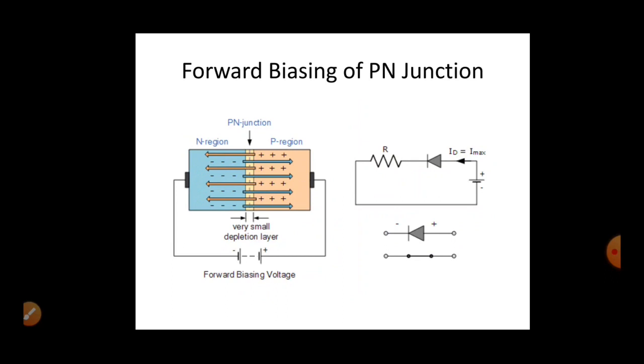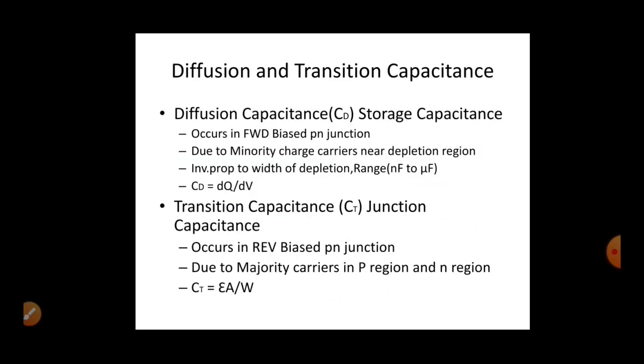So what will happen between the depletion region, holes from the P region accumulate in the N region, and electrons from the N region accumulate near the depletion region of the P region. So at that time the capacitance occurs, that is diffusion capacitance. That is why diffusion capacitance is always because of minority charge carriers, and since it is minority charge carriers, it is always in the range of nanofarad to microfarad.